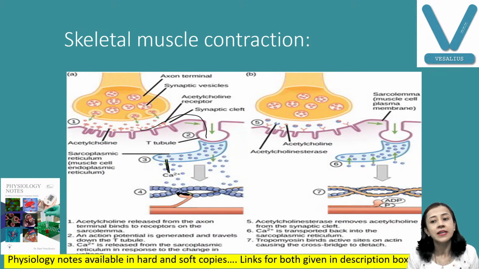Okay, and next is when the myosin head binds with the actin, then there is degradation of ATP, and it is converted into ADP and phosphate, and that provides energy for the power stroke. So these are the steps in skeletal muscle contraction.